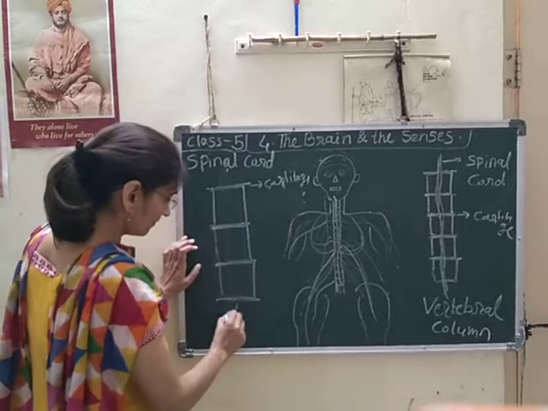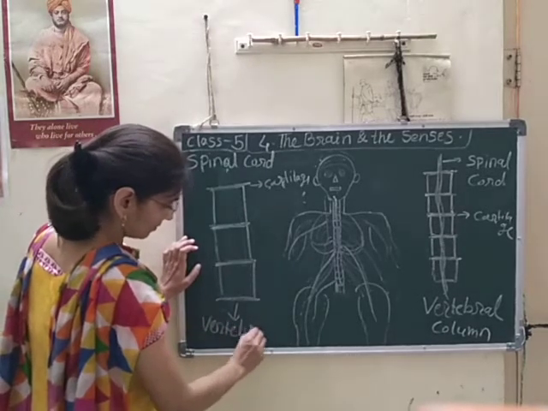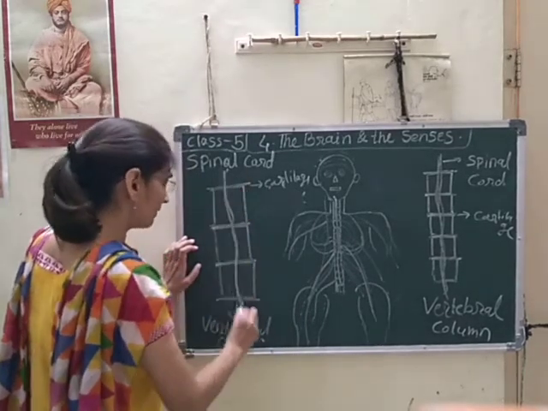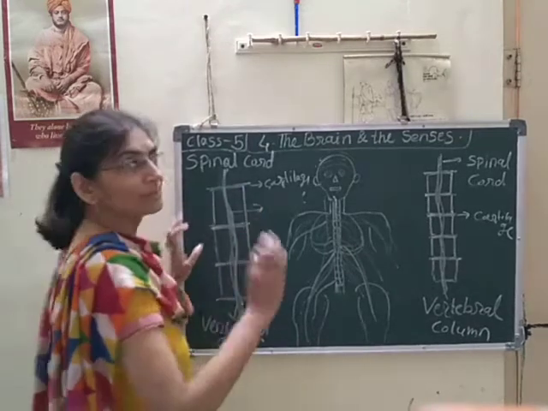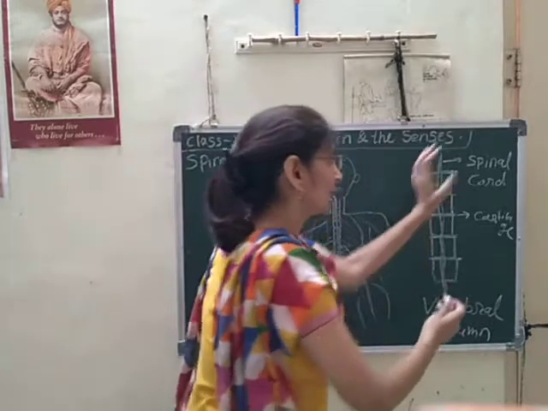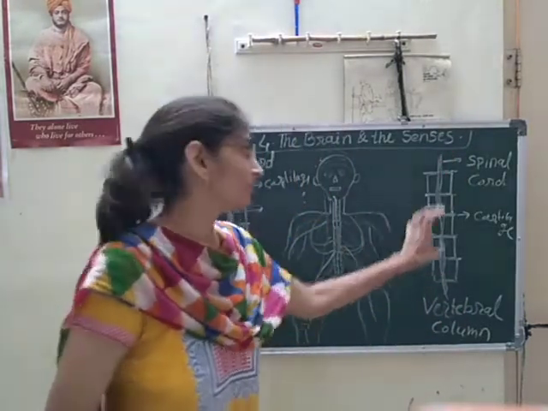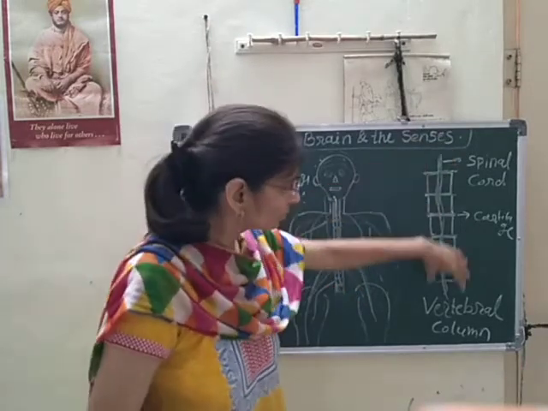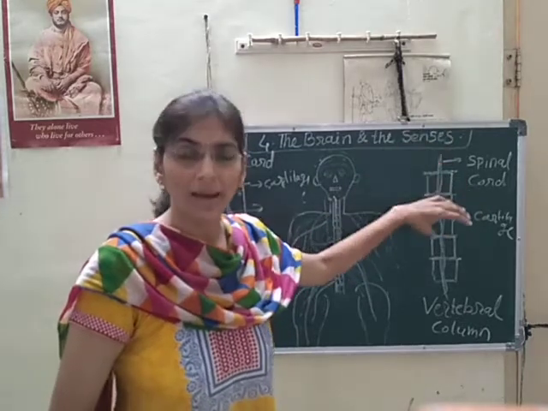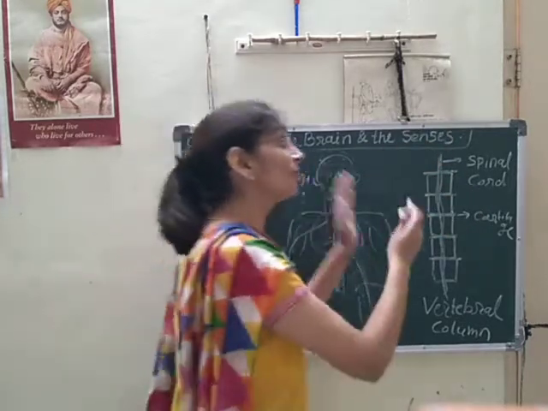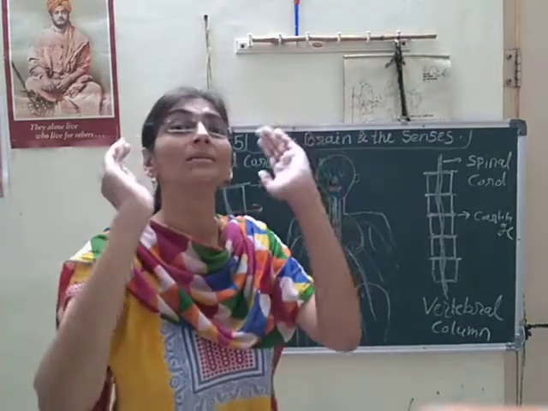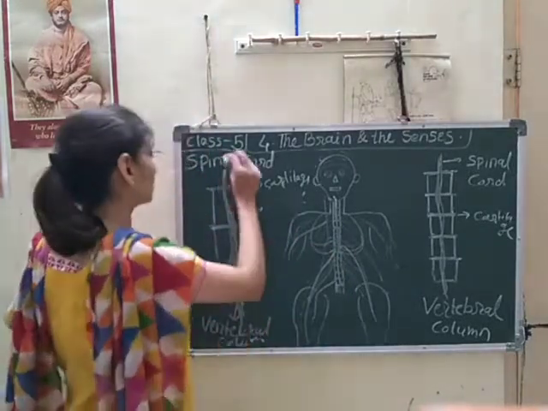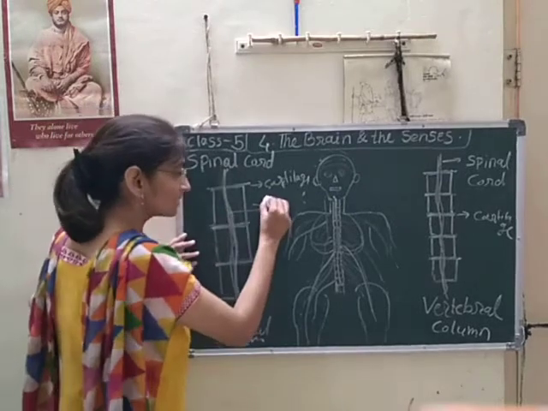This is the vertebral column, and spinal cord is the bunch of nerves. It is only called the spinal cord. Many times students get confused and call the whole outer structure the spinal cord. But spinal cord is different from the vertebral column. Learn, understand this very well. It is very much important. ये पूरा का पूरा spinal cord नहीं है. Spinal cord is only the bunch of these nerves. That is spinal cord.